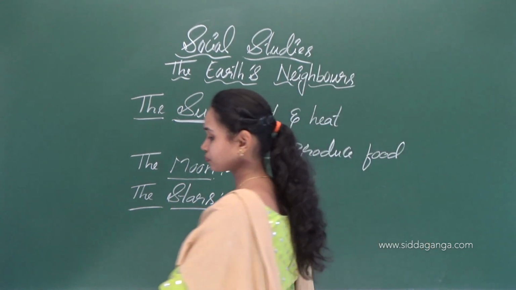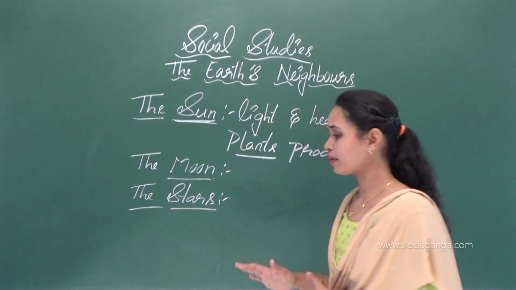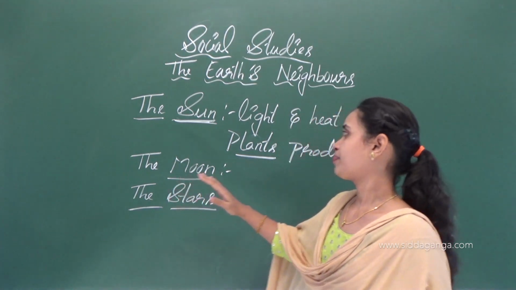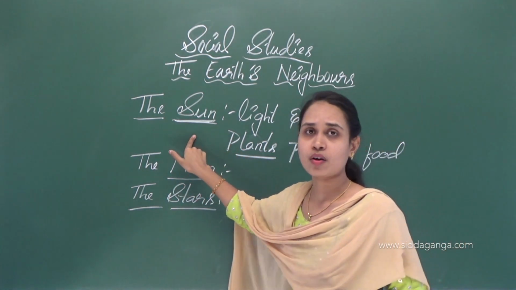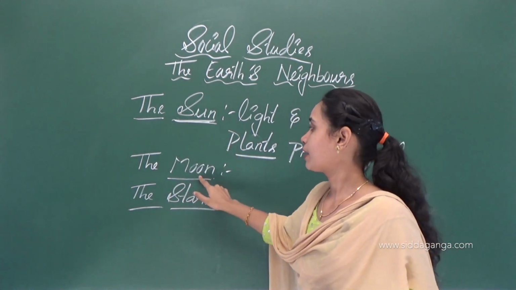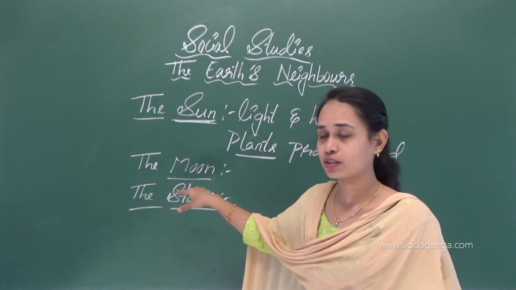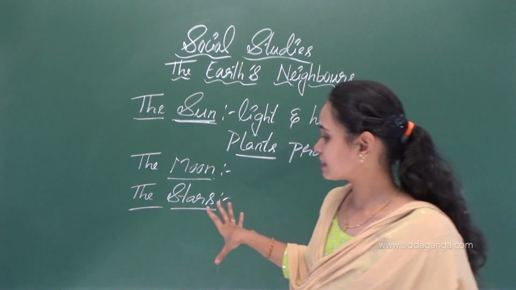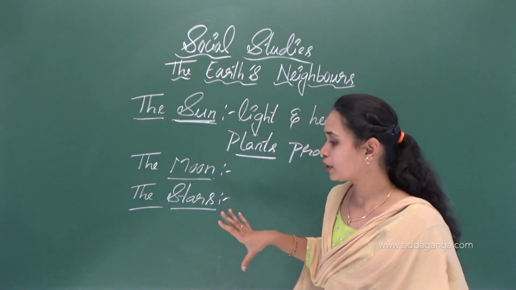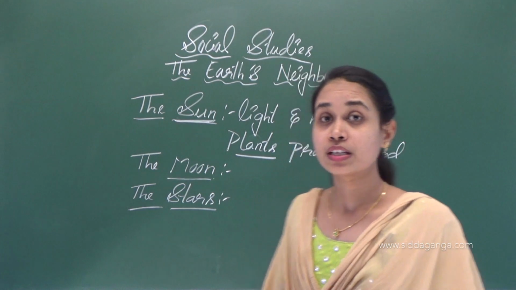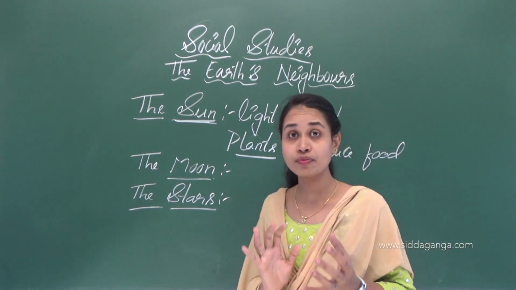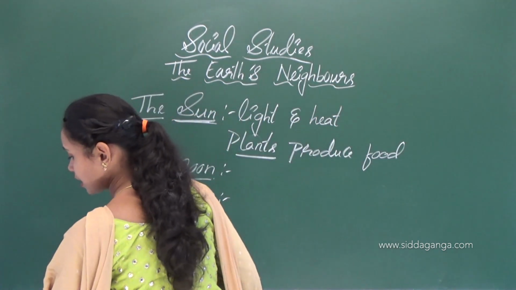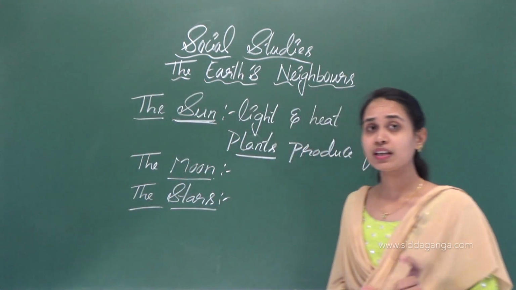All stars have lights of their own. The sun also has its own light, but the moon reflects light from the sun, isn't it? Stars are huge balls of fire. Many stars are much larger than even the sun.